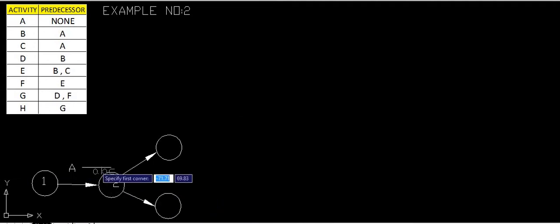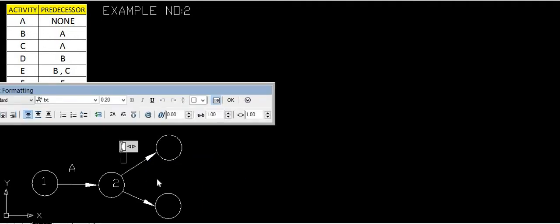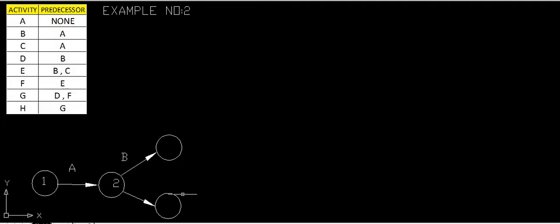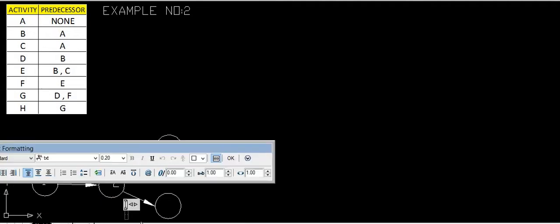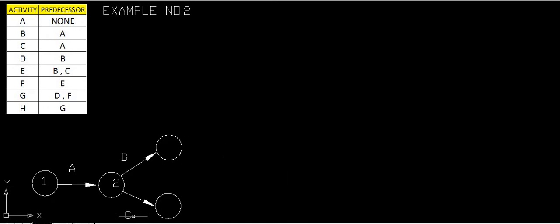This we will name B, and this we will name C. This activity is B and this activity is C.